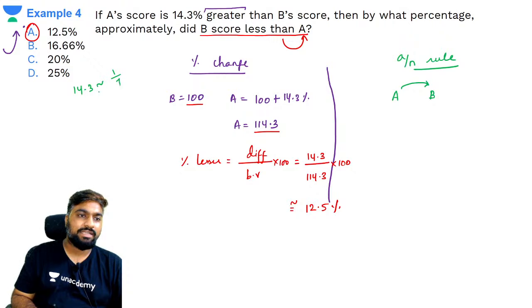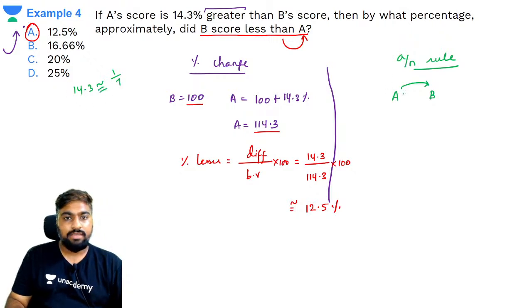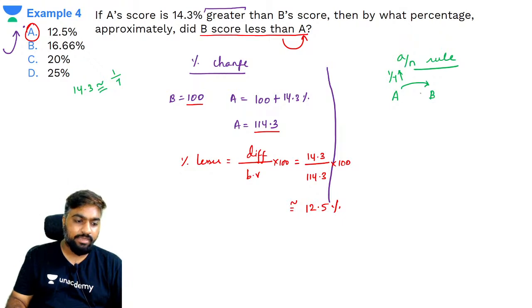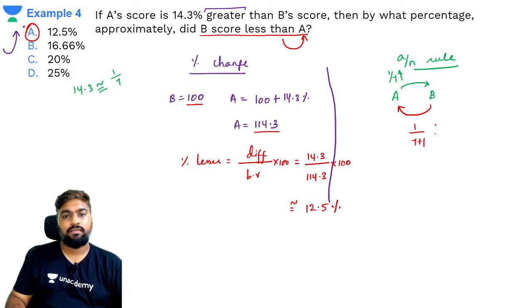14.3% is approximately 1 by 7, correct? So if A scored 1 by 7th extra than B, now if I inverse this and ask how much did B score less than A, it is going to be 1 by 7 plus 1 less, which is nothing but 1 by 8 less. How much is 1 by 8?